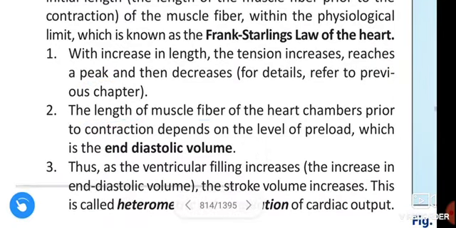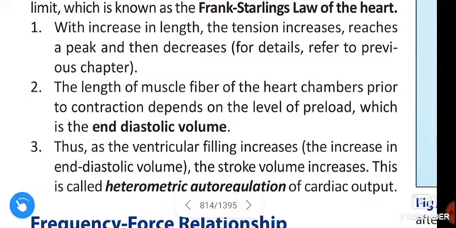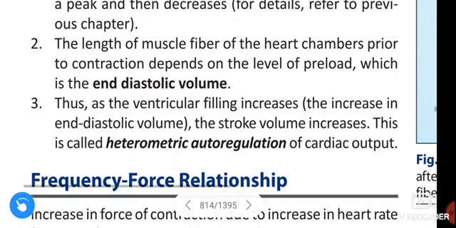The length of muscle fiber of the heart chambers prior to contraction depends on the level of preload, which is end diastolic volume. Thus, as the ventricular filling increases, the end diastolic volume increases, and the stroke volume increases. This is called heterometric autoregulation of the cardiac output.